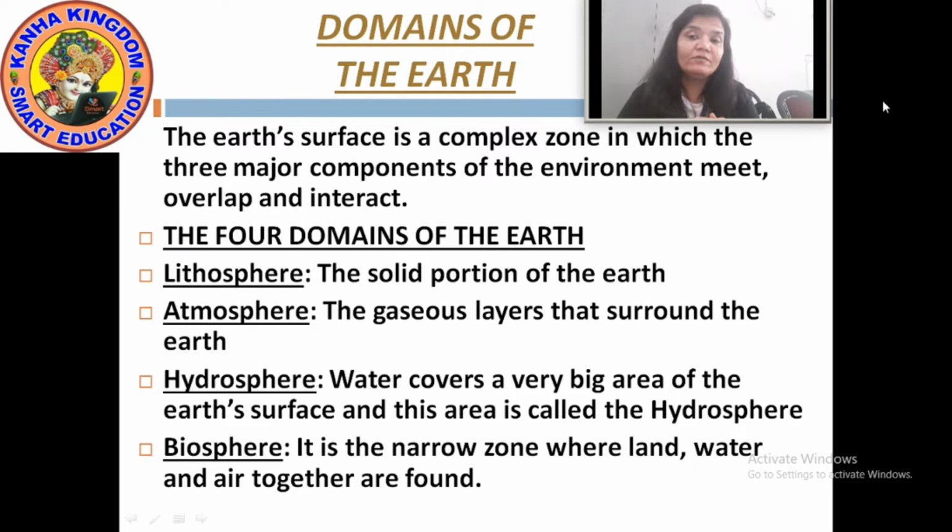So I repeat all the 4 zones again. There are 4 domains of the earth. The 4 domains of the earth are lithosphere, atmosphere, hydrosphere and biosphere. Lithosphere is the solid portion of the earth. Atmosphere is the gaseous layer that surrounds the earth. Hydrosphere is the area which is covered with water. And biosphere is the narrow zone where land, water and air together are found.